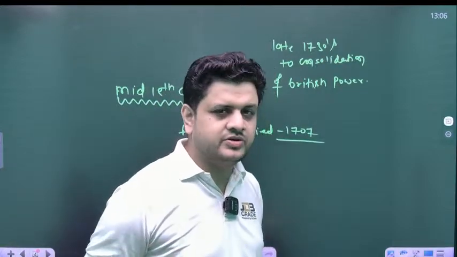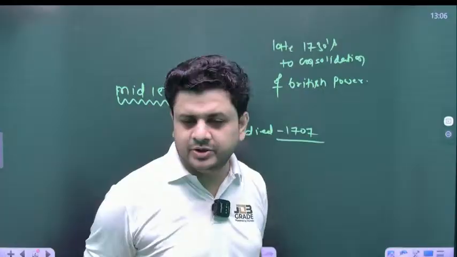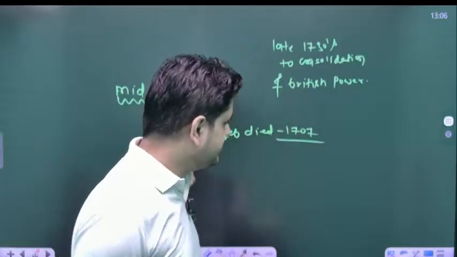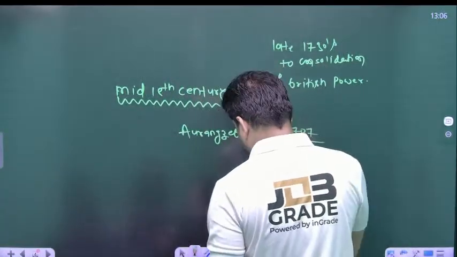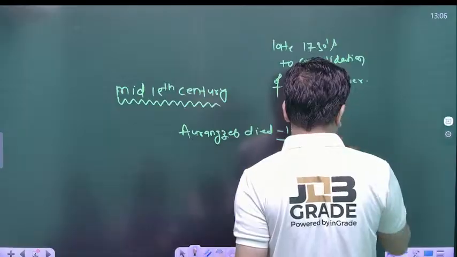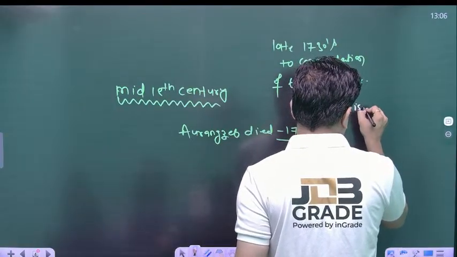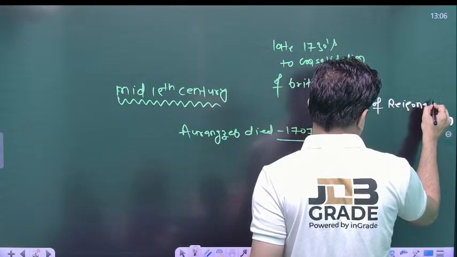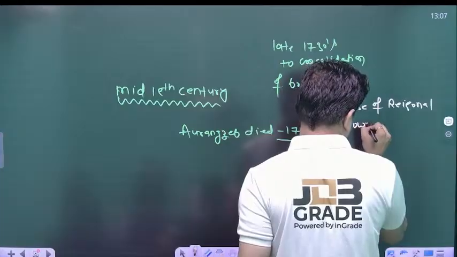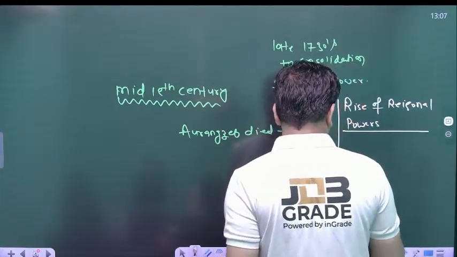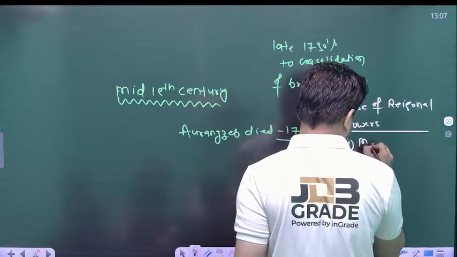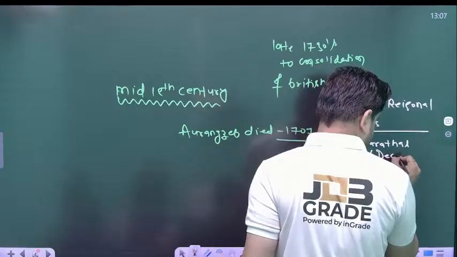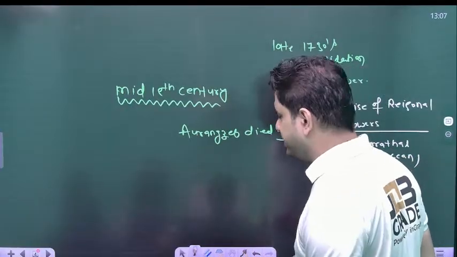So he was followed by very weak successors, and regional powers came into prominence just after the death of Aurangzeb. What you'll write: rise of regional powers. The first power was the Marathas, and they were in the Deccan.